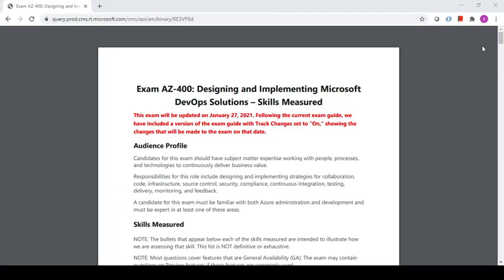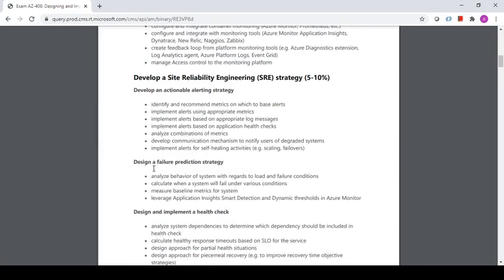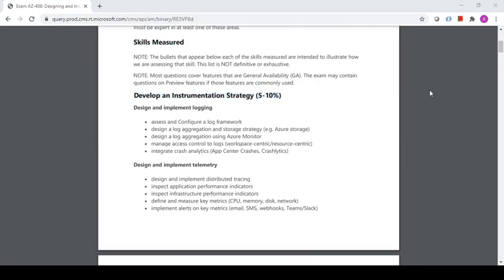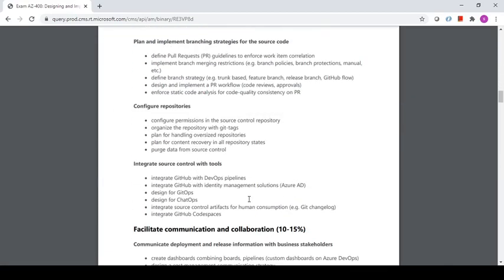I've just downloaded the same file, where you can find what the audience profile should be, what the skills measured are, and also the different topics on which you will be tested in the exam. It also gives you the percentage of questions that will come from a particular section. So this is all that you will be tested on.